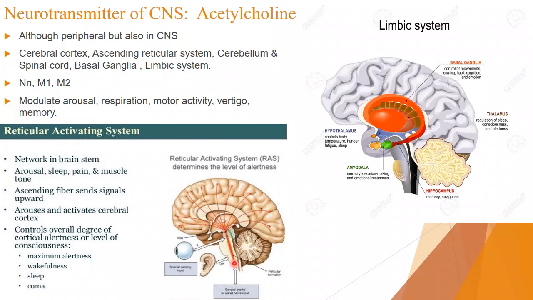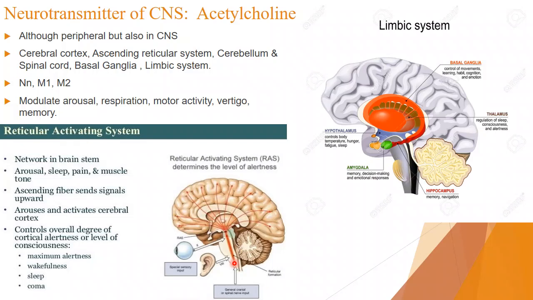What this reticular activating system does is it is responsible for arousal, sleep, pain and muscle tone. Whether you will be awake or sleeping, whether you have the feeling of pain, the muscle tone, right? We studied what muscle tone is, some kind of force even if you do not do anything.